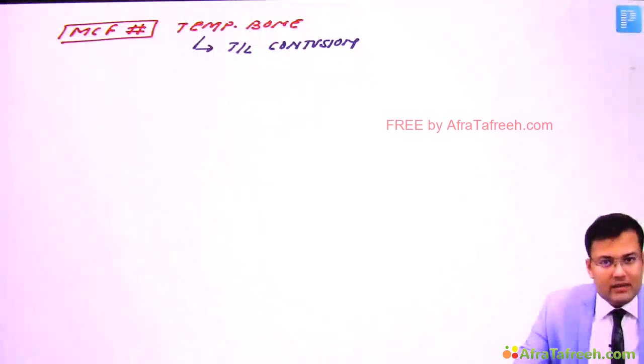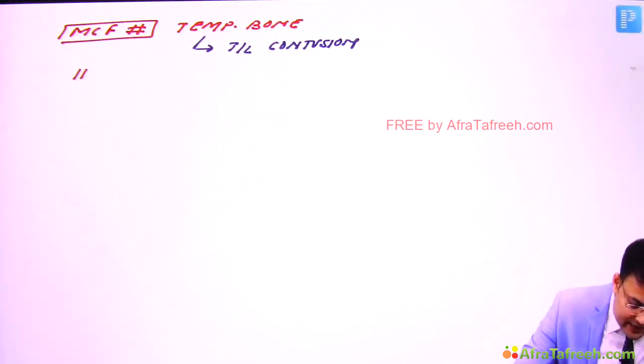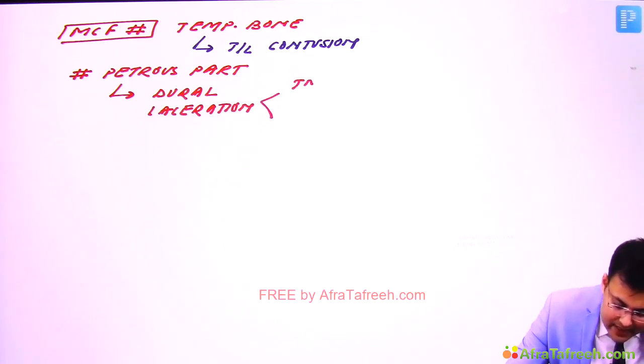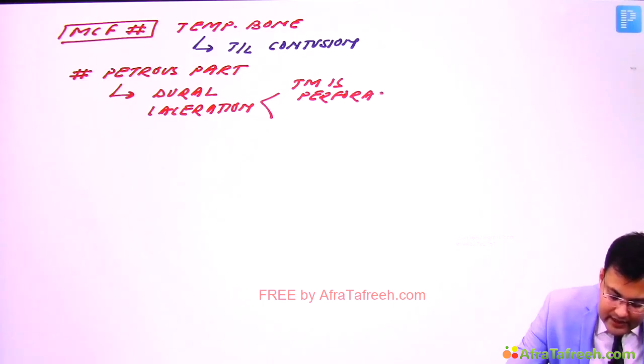So now see the clinical manifestation. Here there is fracture of Petrous part of temporal bone. Clear? And because of fracture, there is dural laceration. Okay. Now there are two possibilities. If tympanic membrane is perforated, and the second is it's intact.